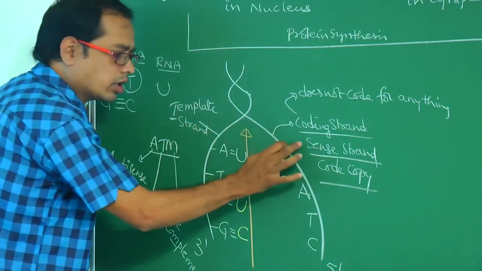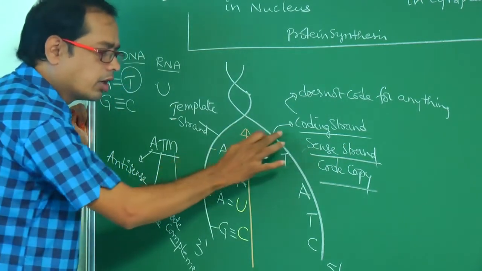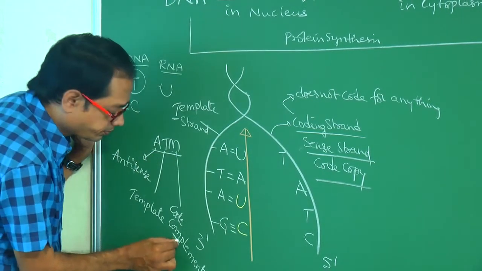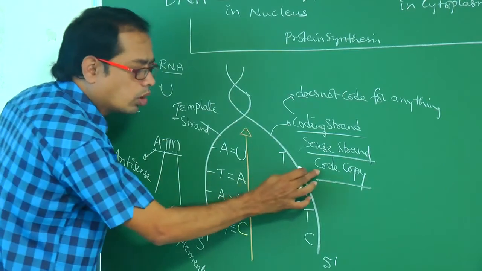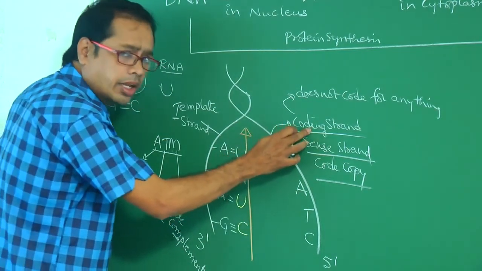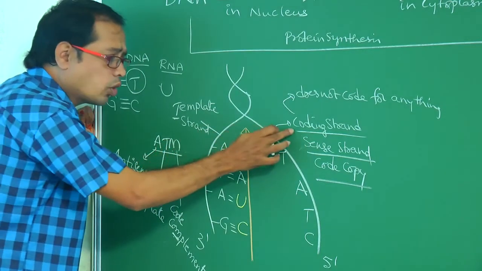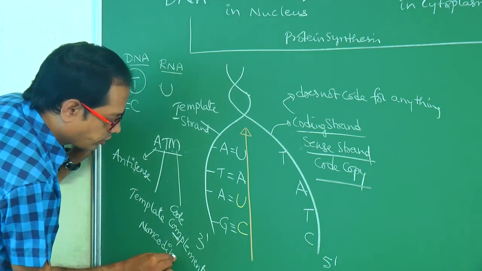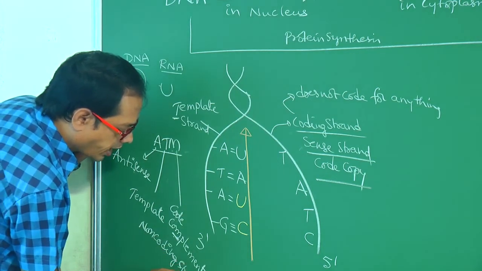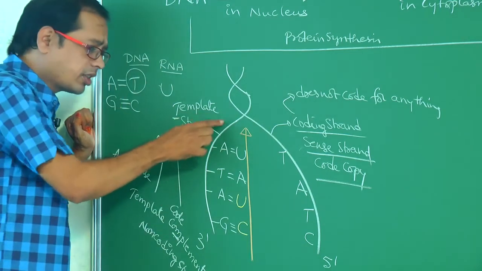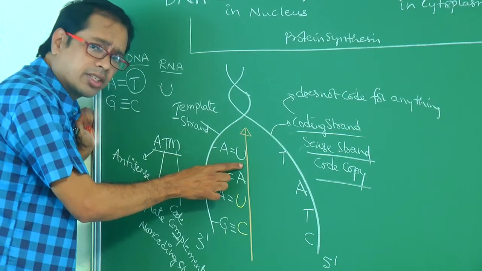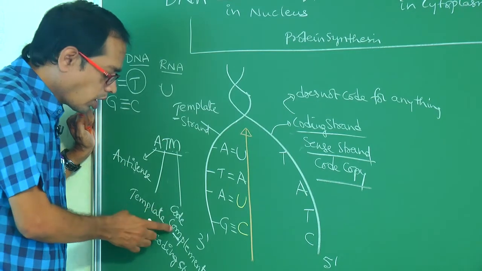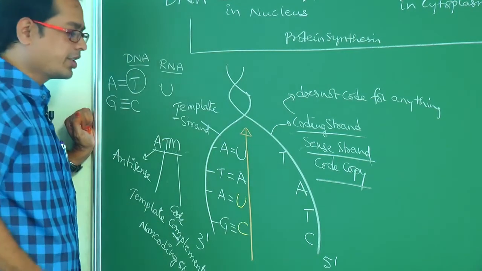Antisense strand, sense strand, template strand, coding strand, code complement, code copy. So what would be the other name for the coding strand? It is also called the non-coding strand. So there are four names for this strand. mRNA is synthesized complementary to the template strand, antisense strand, code complement, also called non-coding strand.